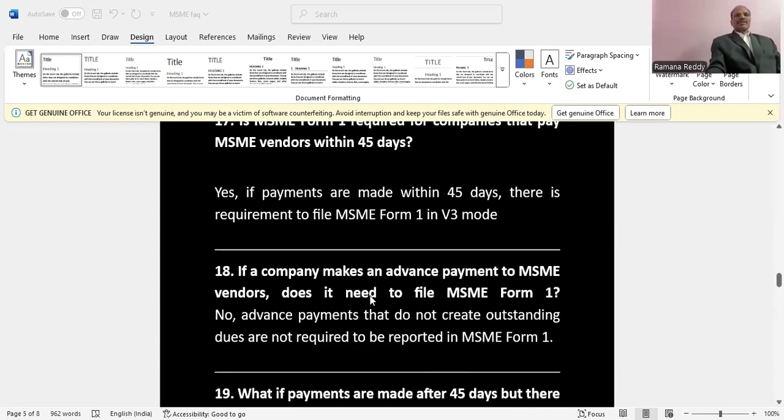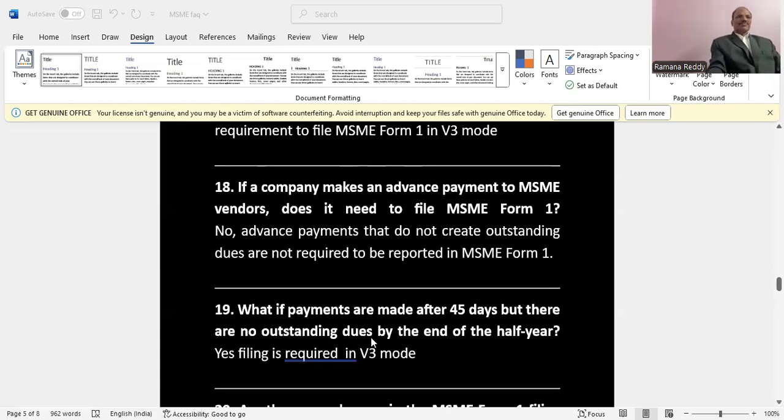Another question: if a company makes an advance payment to MSME vendors, does it need to file MSME Form 1? So here there is no question of advance payment in MSME Form 1. No, advance payments that do not create outstanding dues are not required to be reported in MSME Form 1. We are talking about the payment and the outstanding dues, not advance payments.